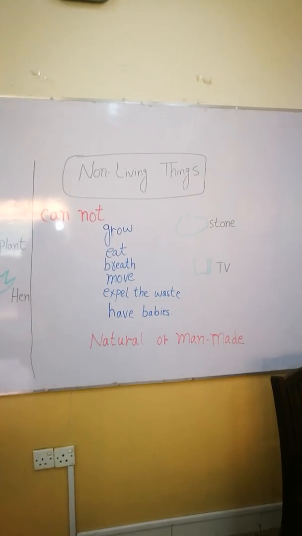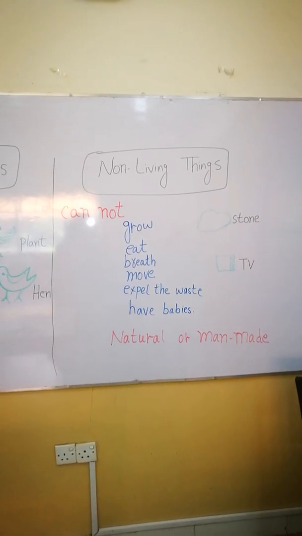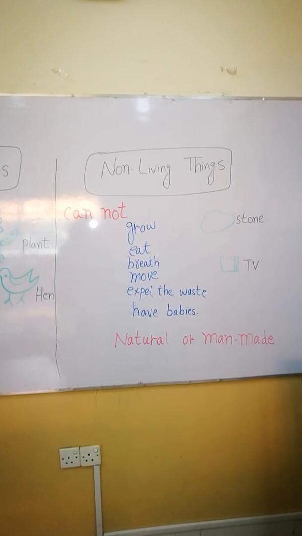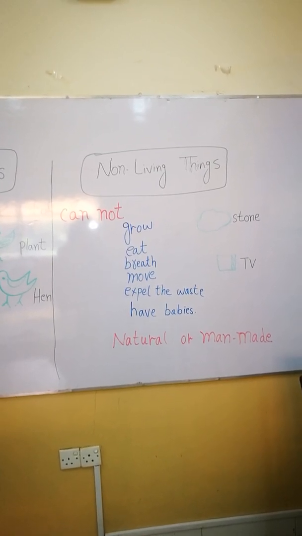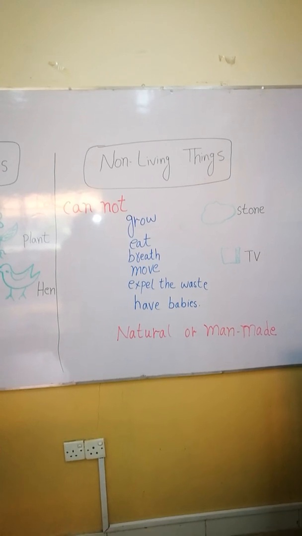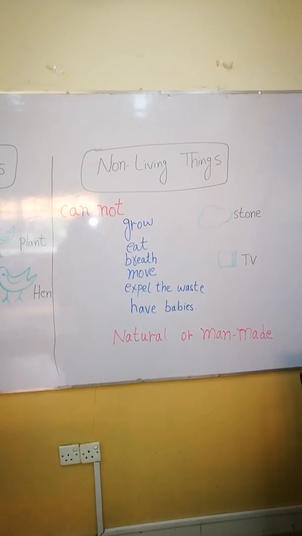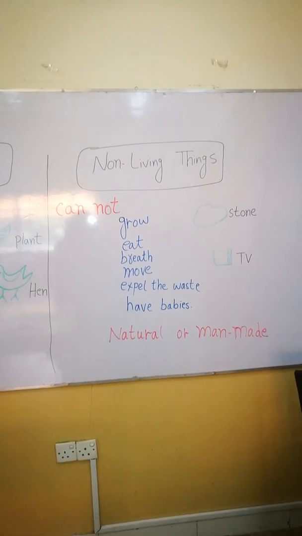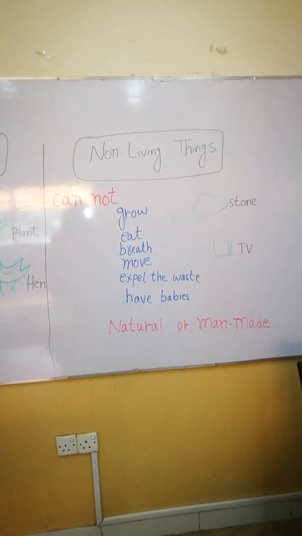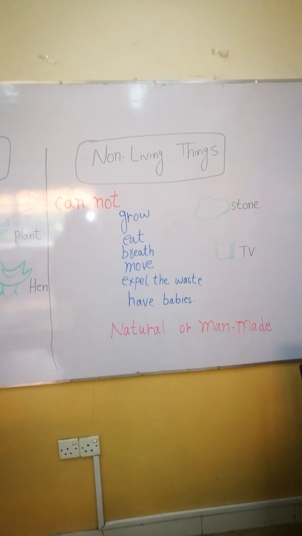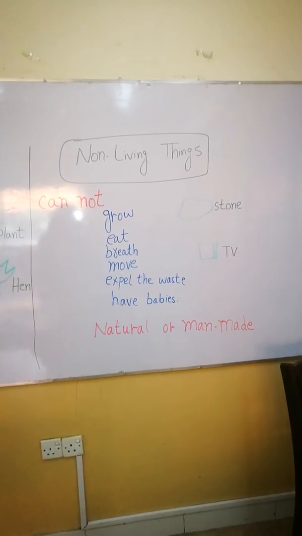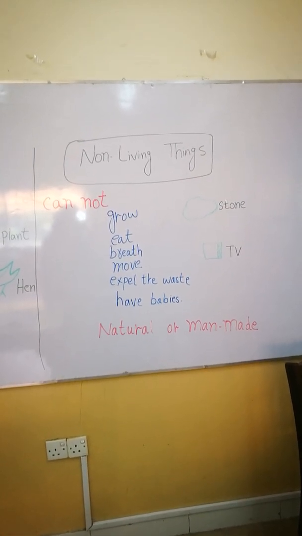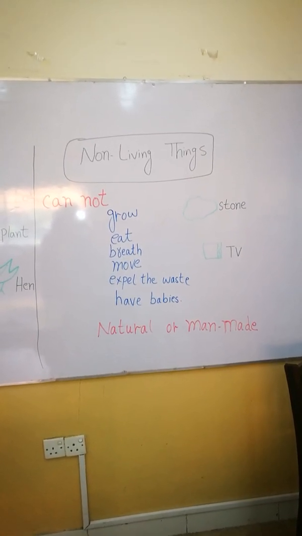Now these are non-living things. The properties of non-living things are given. They cannot grow, they cannot eat, they cannot breathe, they cannot move, they cannot expel the waste, and they do not have babies. All non-living things are not natural. Some are man-made and some are natural, like stone. Stone is a natural non-living thing, and TV is a man-made non-living thing.